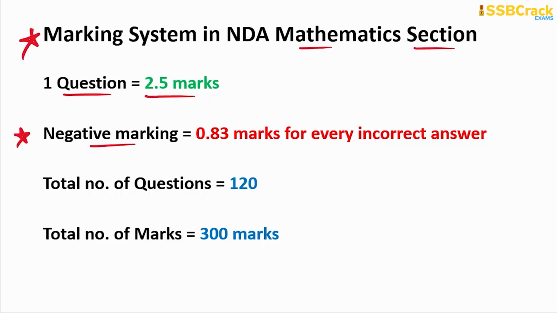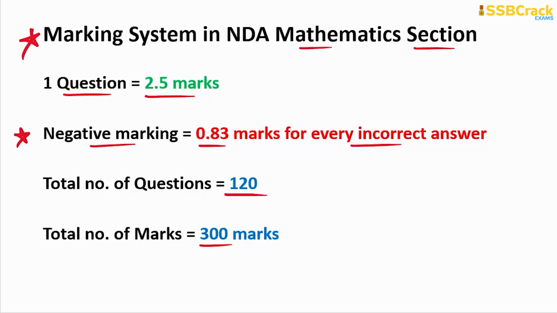If you have prepared, you must attempt the topic-based questions you are prepared for, and with full accuracy you should mark the correct answers, because there is a negative marking of 0.83 marks for every incorrect answer. In the mathematics section you will find 120 questions, and the total mathematics section is of 300 marks.